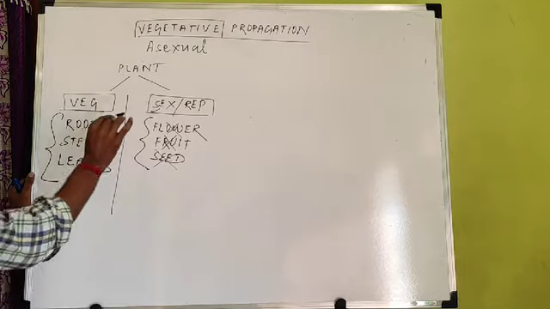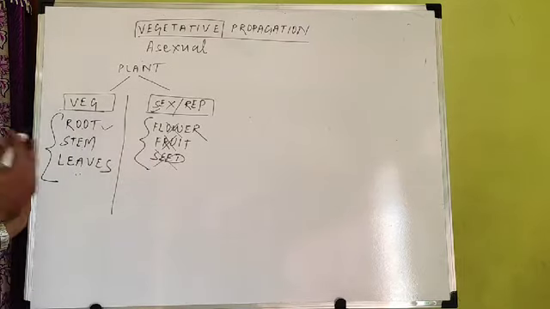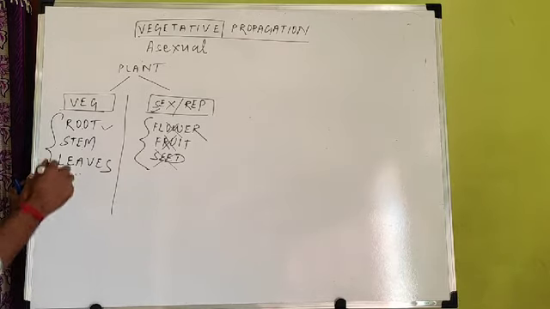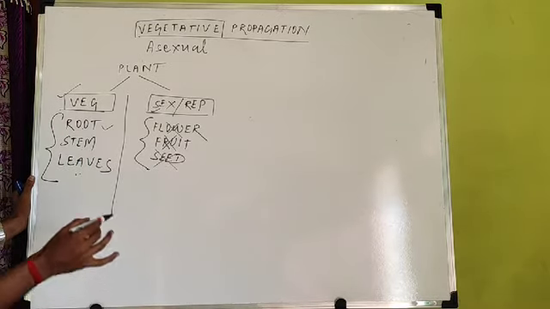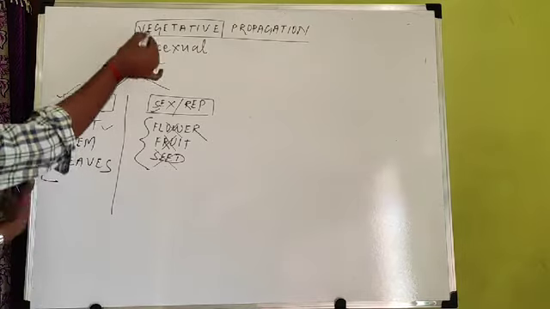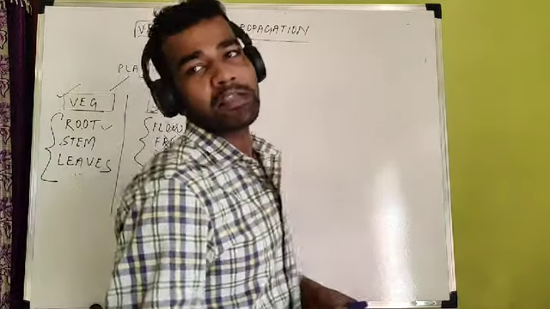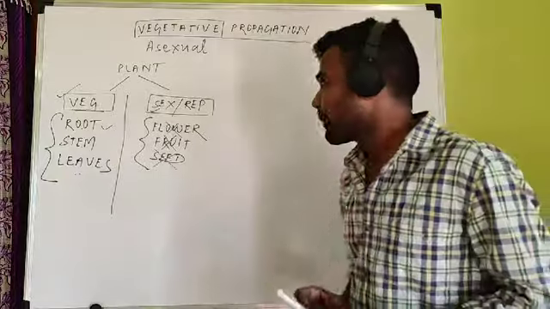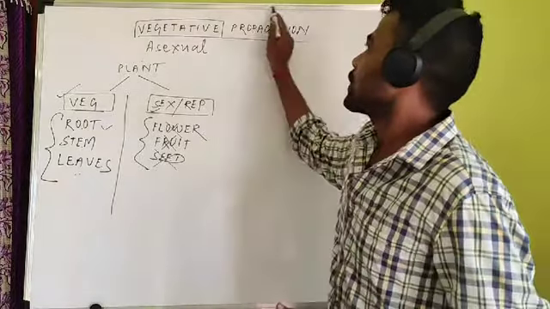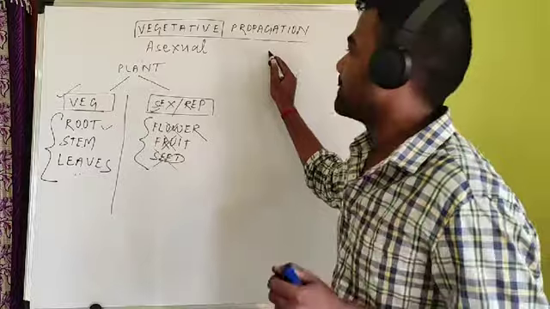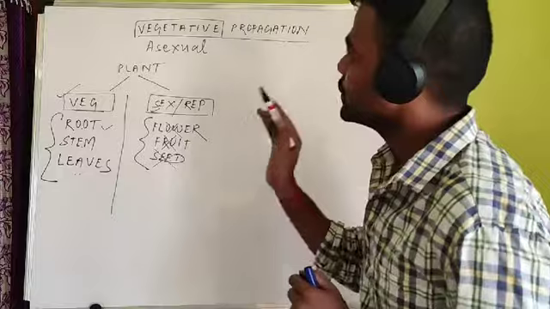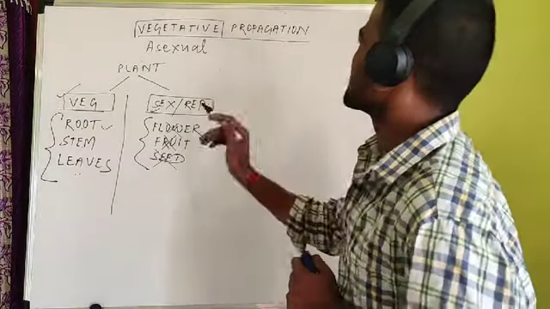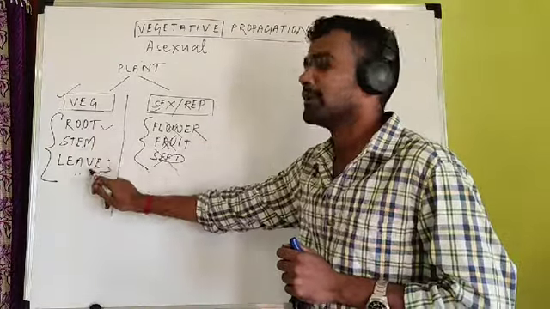Those plants which do not use these organs, exceptionally, use the vegetative organs. And the reproduction of those plants which use vegetative organs is called vegetative reproduction or vegetative propagation. So vegetative propagation means the reproduction or propagation of a plant by using root, stem and leaves. So what is the unit of reproduction here? The units of vegetative propagation are root, stem and leaf, not seed.